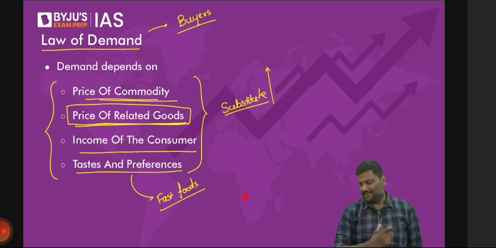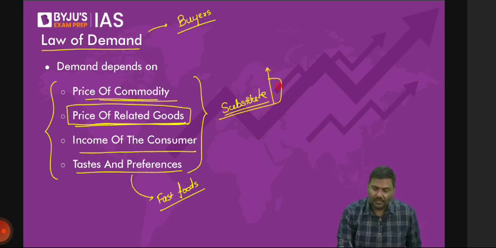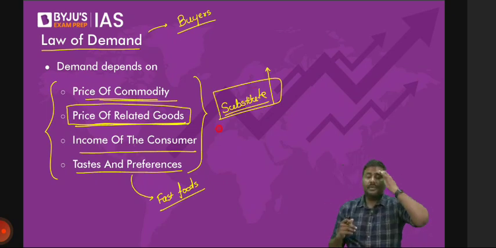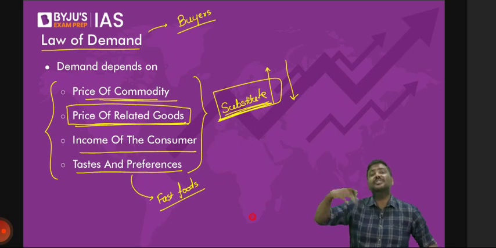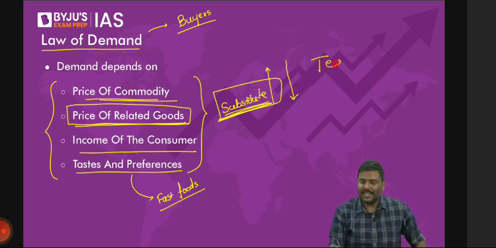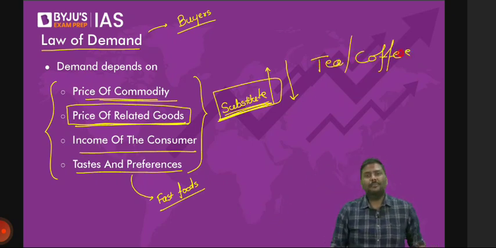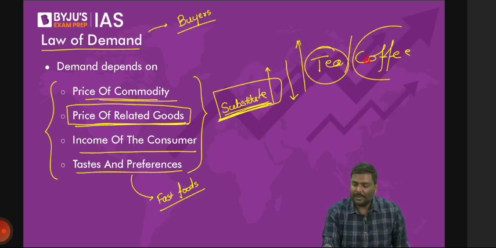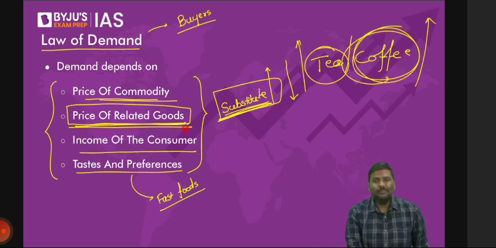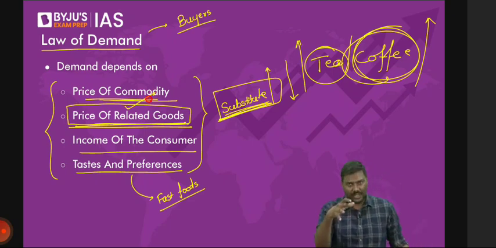I hope you understand this. If the price of the substitute goes up, the demand for the substitute will go down, and people will start switching from one product to its substitute. Best example, tea and coffee. If the price of tea goes up, what will happen to the demand for coffee? The demand for coffee goes up. That is what I'm trying to tell you. So if the price of the related good changes, the demand for its substitute will also change.